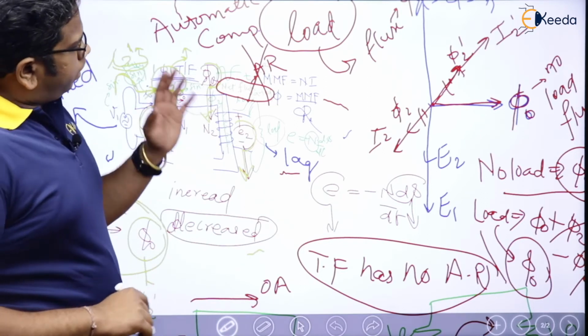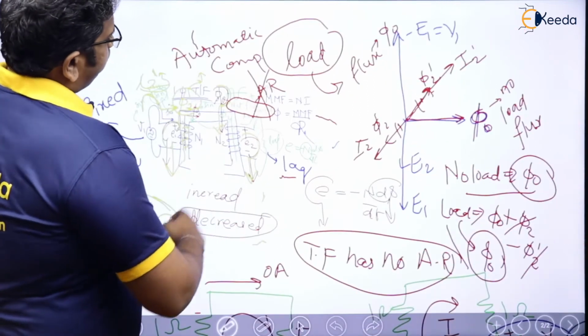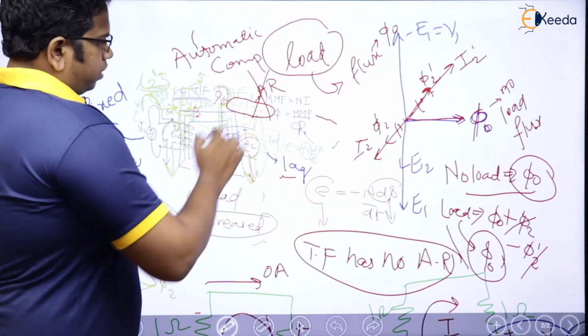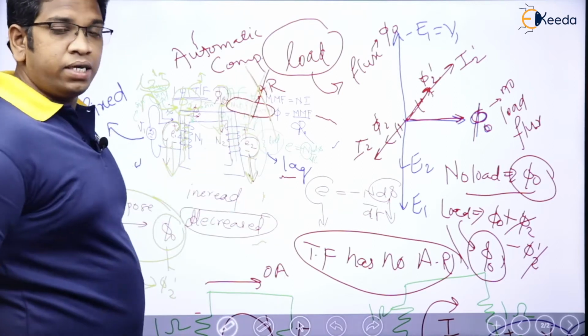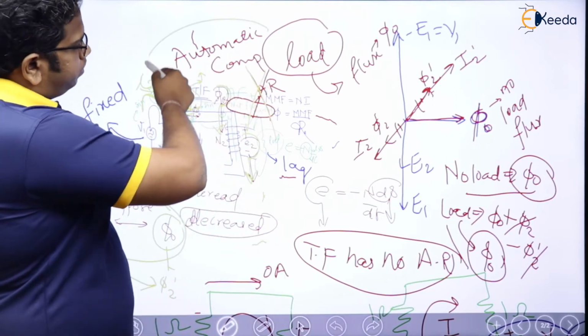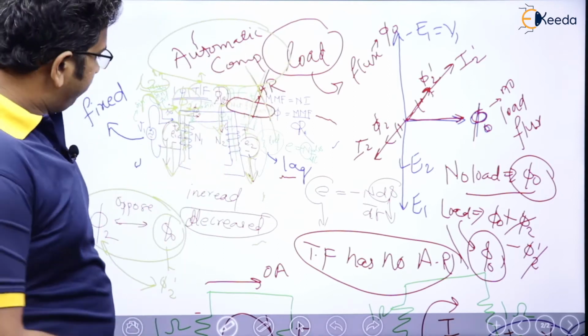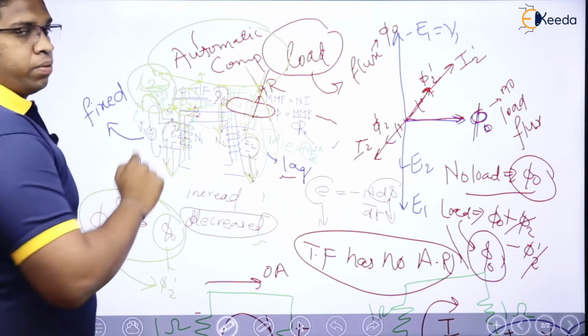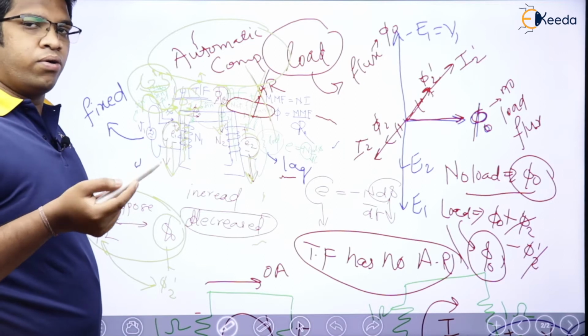The observation we have is that since in case of transformer armature reaction is not going to be there, which means that automatic compensation is there in the transformer because of the presence of I2 dash, automatic compensation of the load is going to be there.